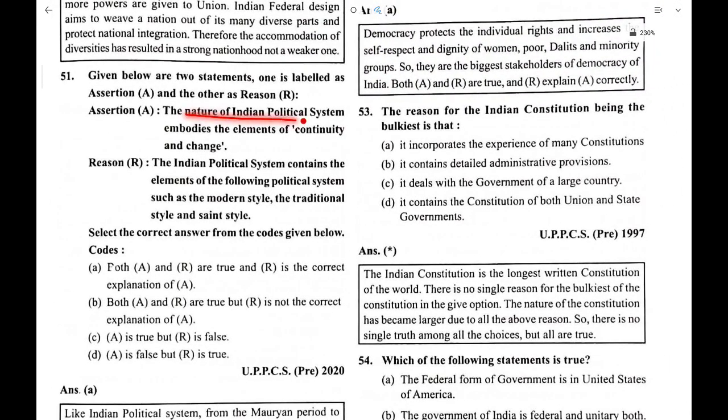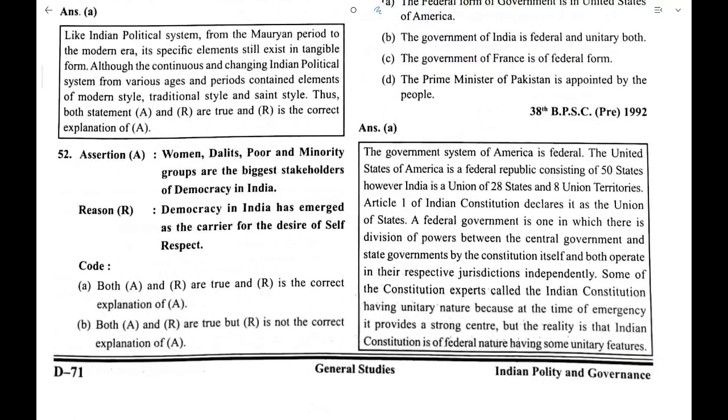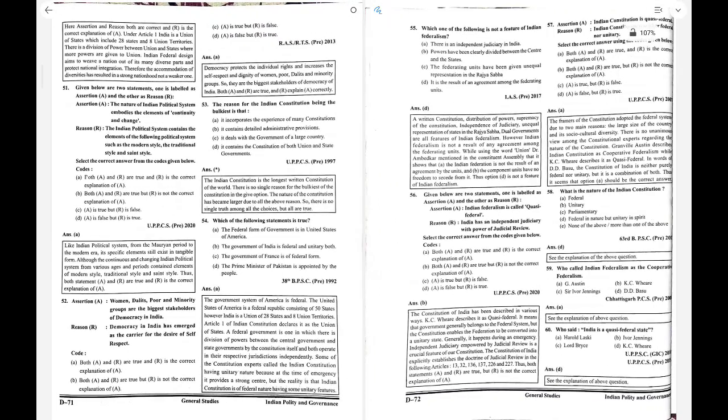The nature of the Indian political system embodies the element of continuity and change. The Indian political system contains elements of political styles such as modern style, traditional style and saint style. A is correct. Women, Dalit, poor and minority groups are the biggest stakeholders of democracy in India. Democracy in India has emerged as a carrier for the desire of self-respect. So A is the correct answer here too.